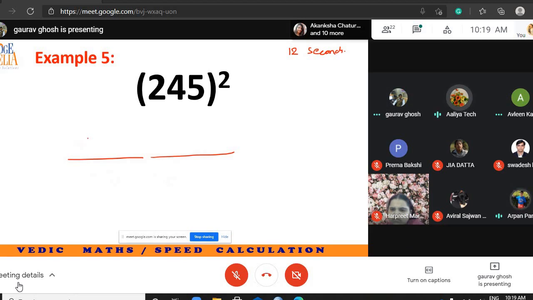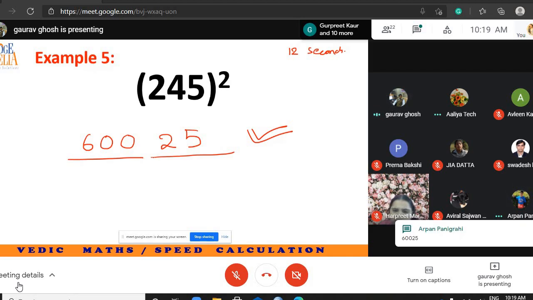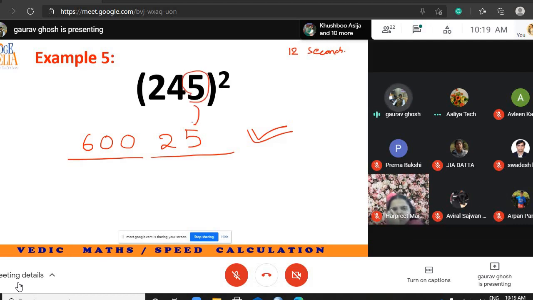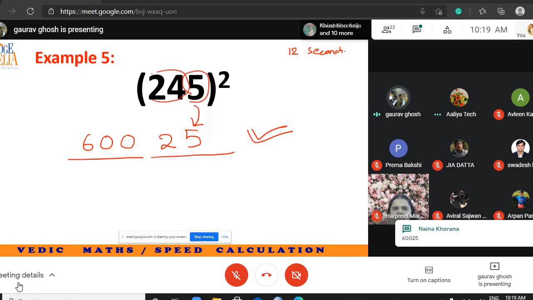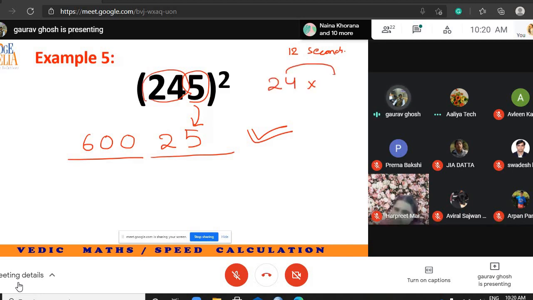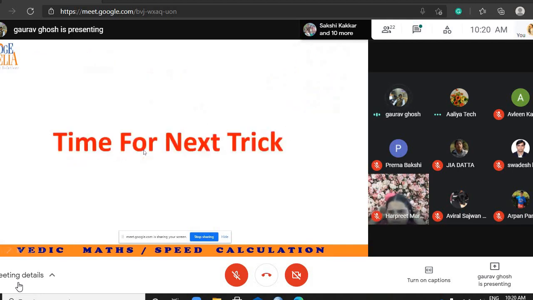Sir, 60,025. Because of this 5, we will have to write 25 here. Then we take this 24 separately and multiply it with the next number, 24 into 25, which is 600. So the answer is 600,25.